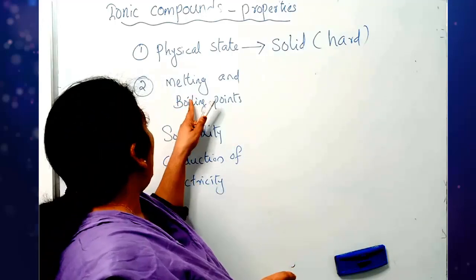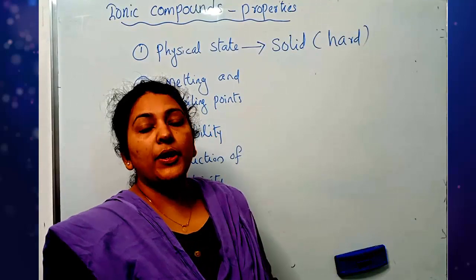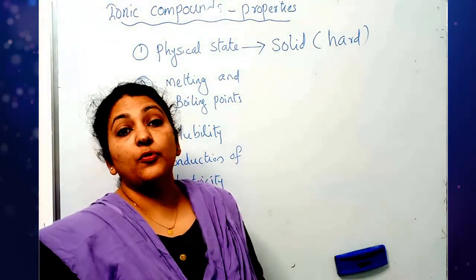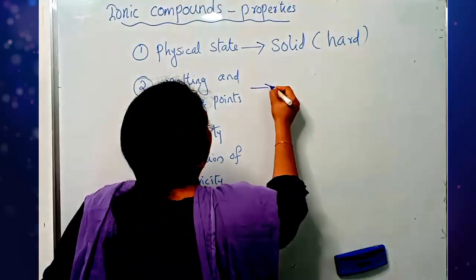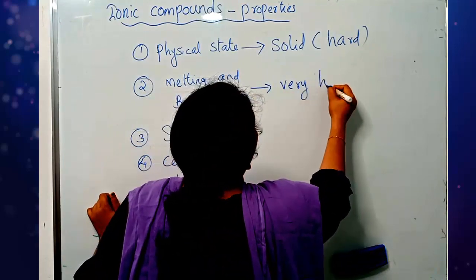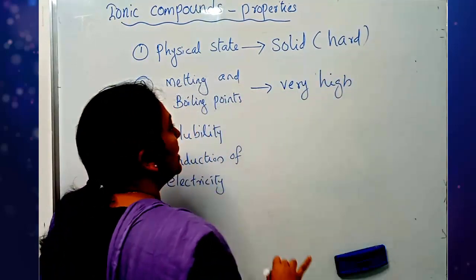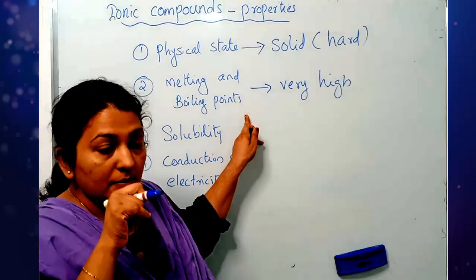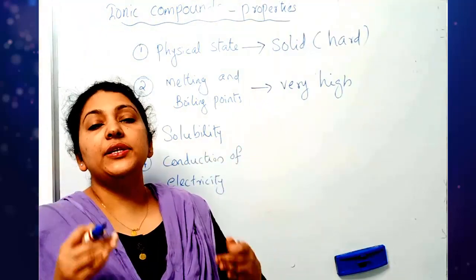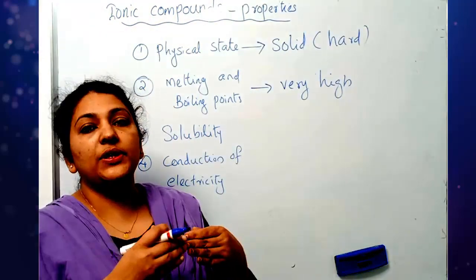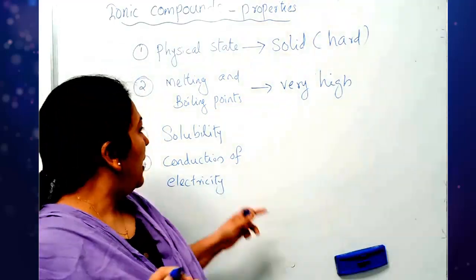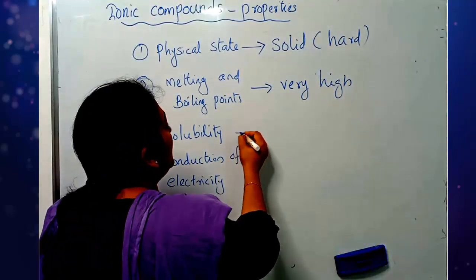So the melting and boiling points of ionic compounds are very high, because they have a very strong force of attraction between these ions.